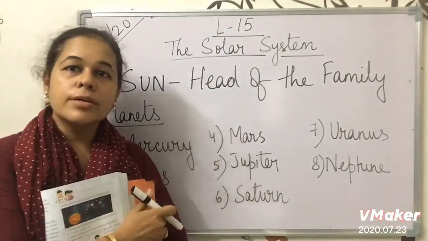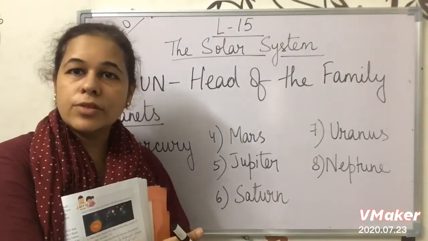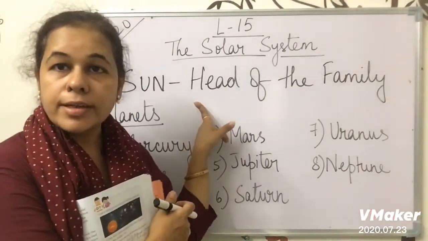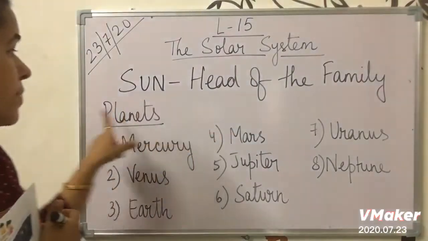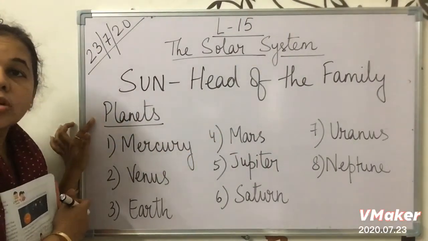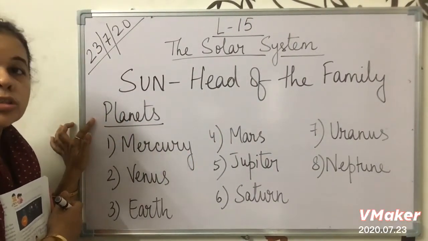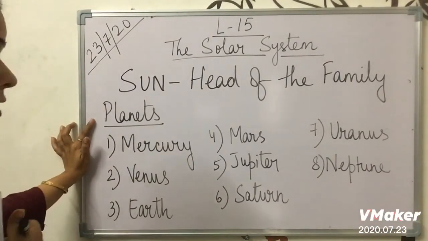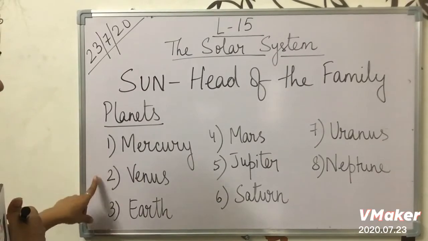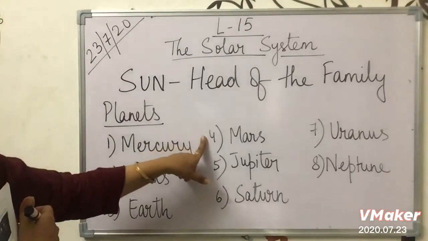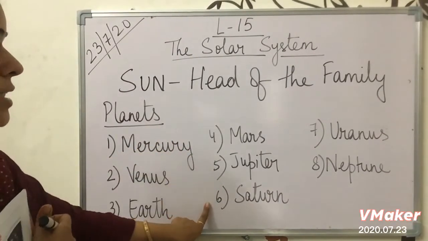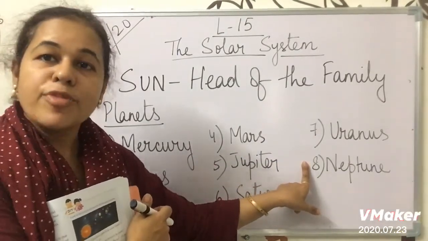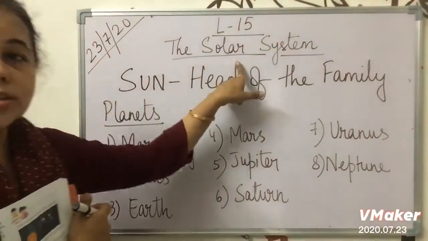As we have a head of the family, like your father is the head of the family, there in space, Sun is the head of the family. And who are the members? The planets are the members of the solar system or the solar family. Okay, let us learn about the names of the planets first. Mercury, Venus, Earth, Mars, Jupiter, Saturn, Uranus, Neptune. Okay, these are the 8 family members of the solar system.